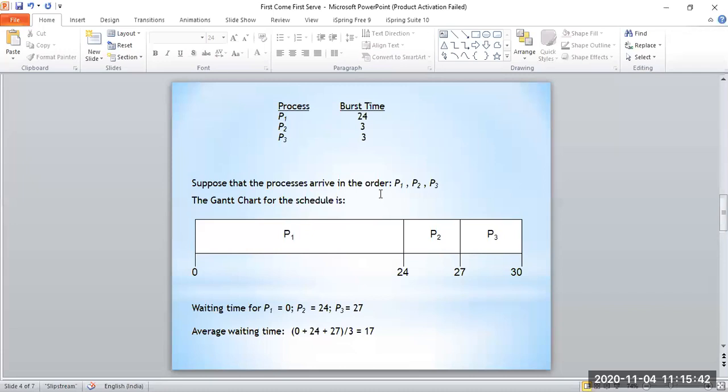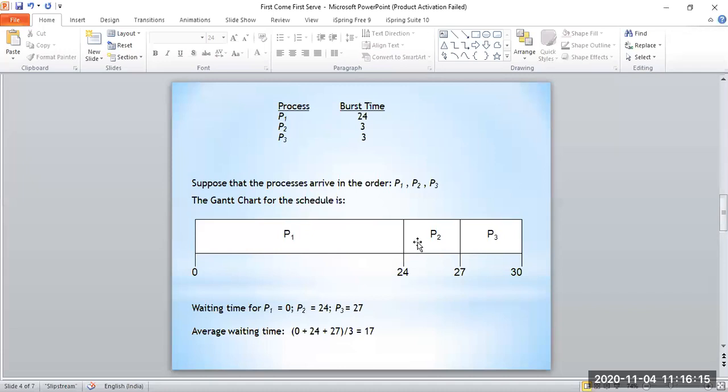The process which comes first will be given the CPU, or it will be executed first, and the process which comes last will be executed last. All right, so if we see the waiting time of each process here, the waiting time of P1 is 0, because it is in first place. There is no need of waiting for any other process to complete its execution. So the waiting time of P1 is 0, and the waiting time of P2 is 24 seconds.